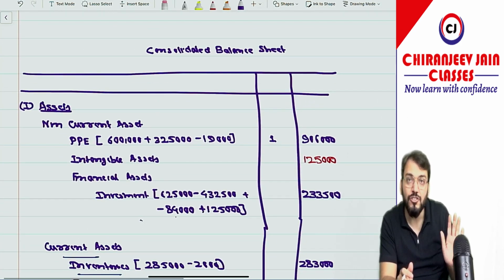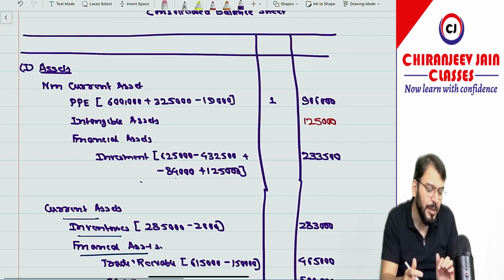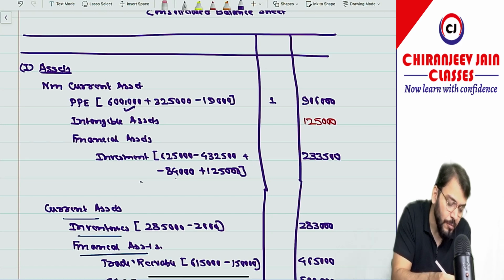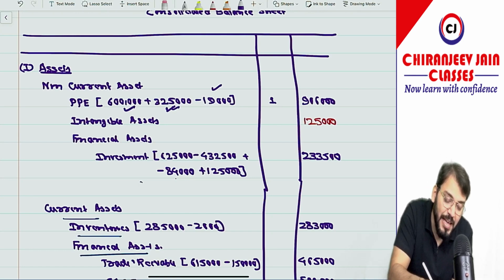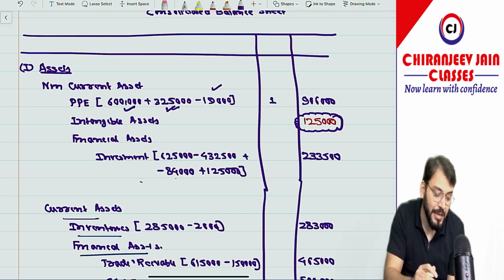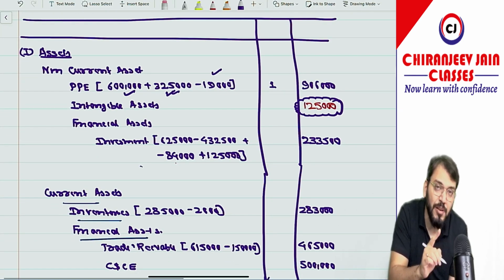Correct. Understood? Have you understood? Now the balance sheet, of course, we can prepare. PPE will come at book value plus the fair value adjustment, that is 19,000. Intangible asset: there was some goodwill in the balance sheet of the parent company, that will come. Correct. Financial asset, investment will come.